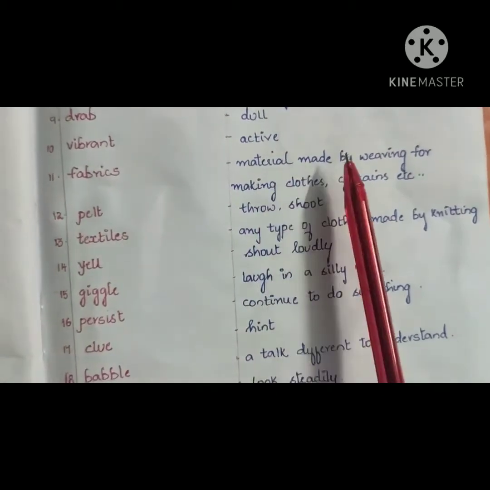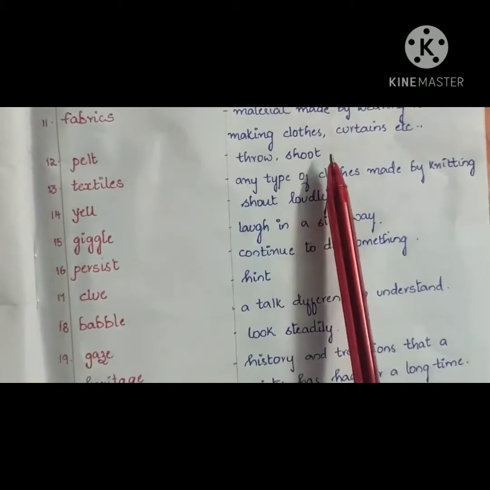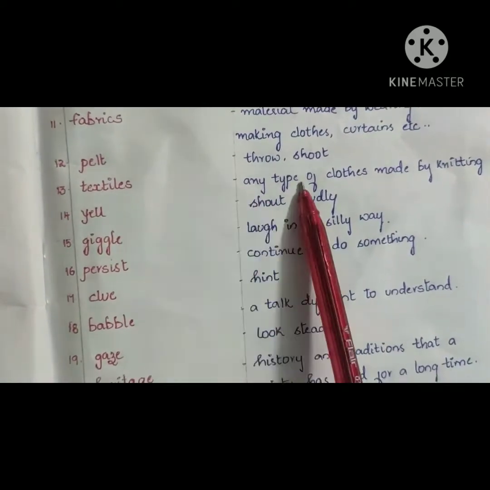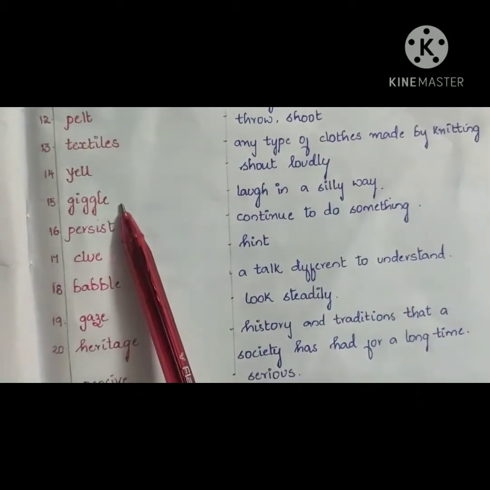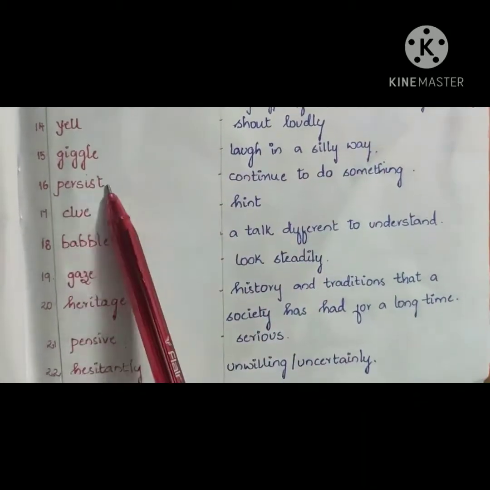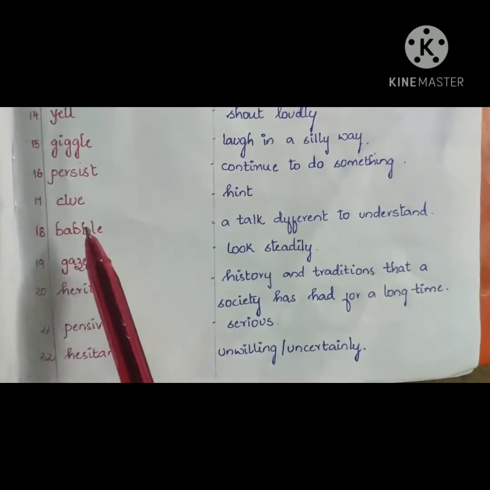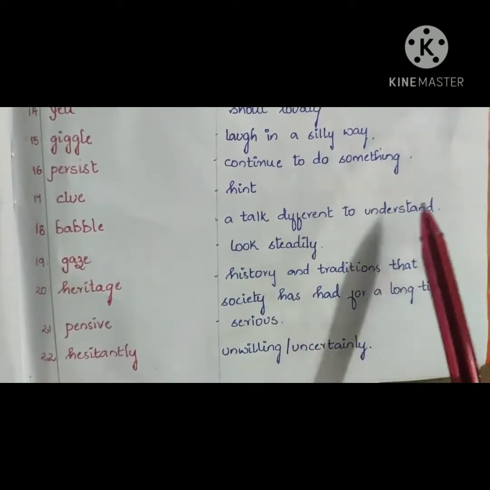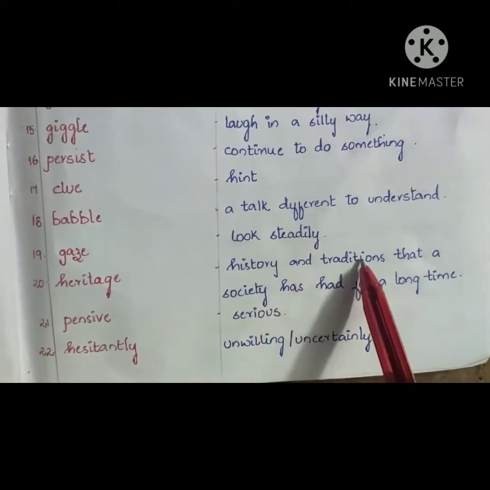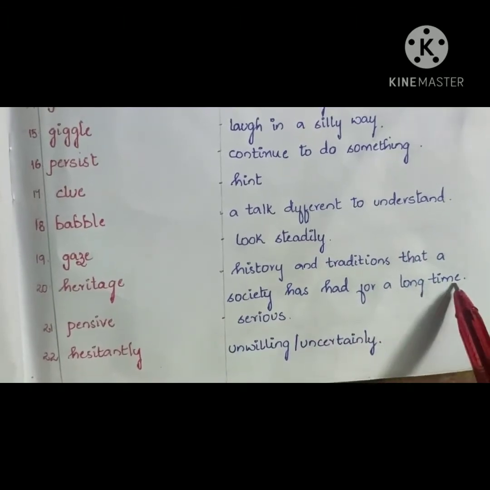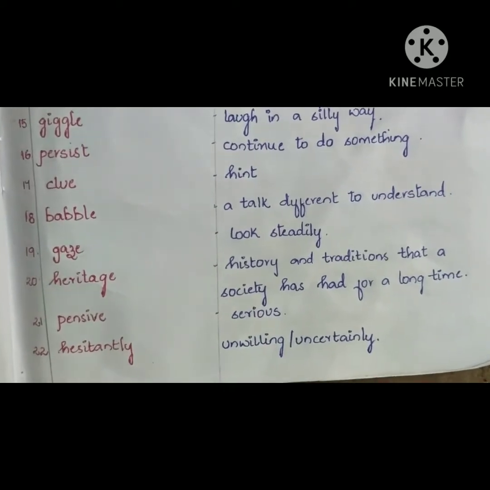Meaning of fabrics, material made by weaving for making cloths, curtains, etc. Meaning of pelt, throw, shoot. Meaning of textiles, any type of cloths made by knitting. Meaning of yell, shout loudly. Meaning of giggle, laugh in a silly way. Meaning of persist, continue to do something. Meaning of clue, hint. Meaning of babble, talk that is difficult to understand. Meaning of gaze, look steadily. Meaning of heritage, history and traditions that a society has had for a long time. Meaning of pensive, serious. Meaning of hesitantly, unwillingly.